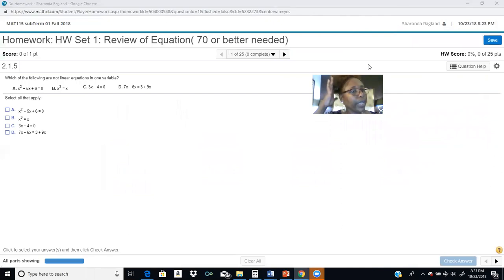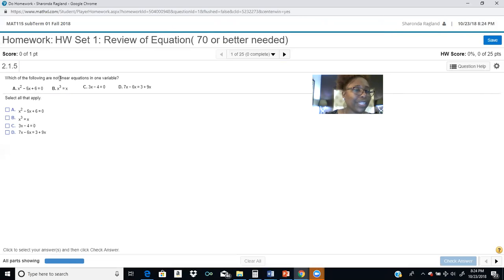All right, so here we have: which of the following is not a linear equation in one variable? Now over here, this is your question help. If you click on the question help, sometimes it gives you the textbook. You can also ask the instructor if you have questions, but a lot of them have a view an example. For this one, and it may be for this particular homework set also, you don't have the view an example, so we'll look at another one.